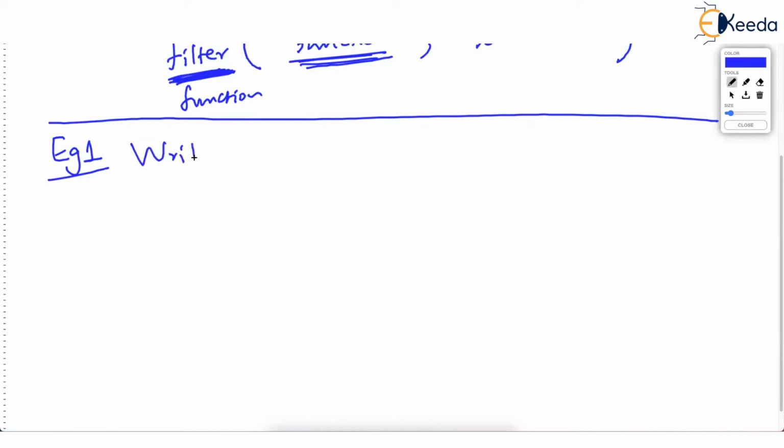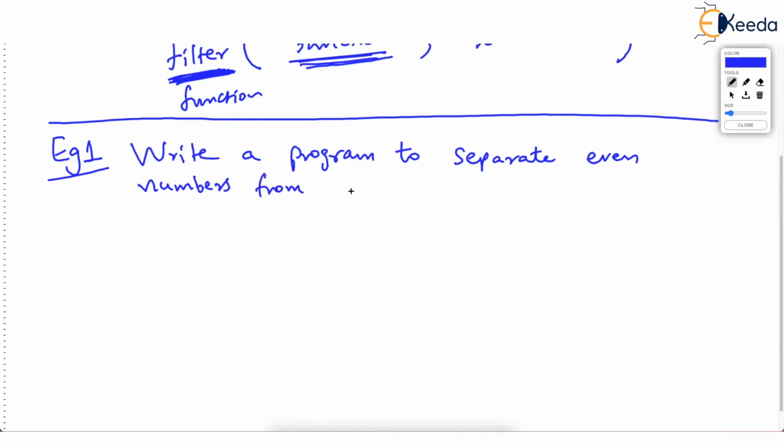So here is example 1. Here is a question. Write a program to separate even numbers from a given list of numbers. Given list of numbers is the question. As an example, the working has been shown.